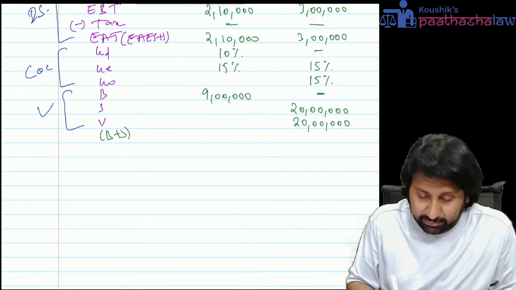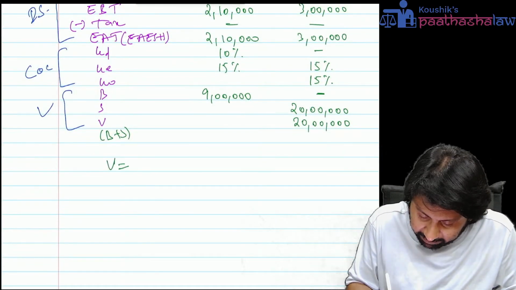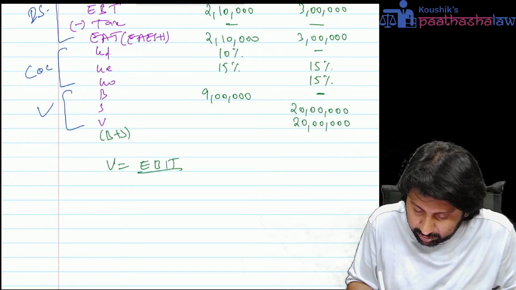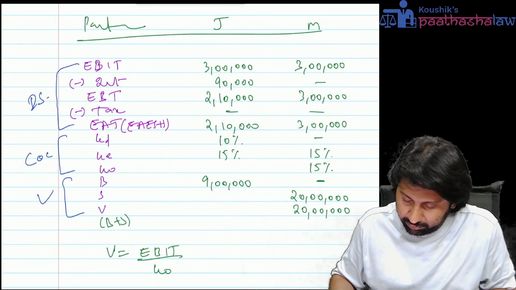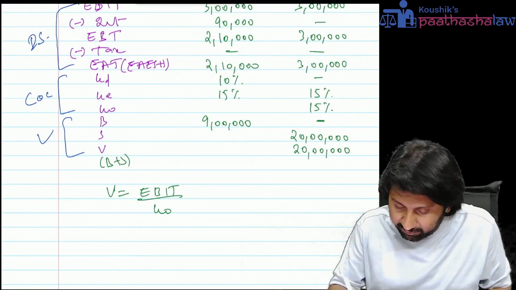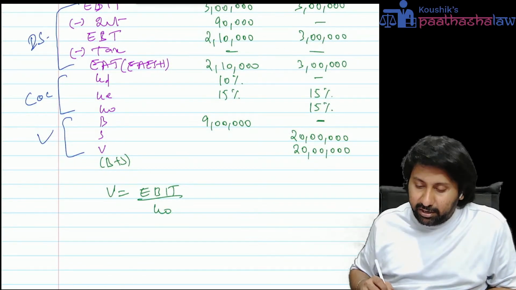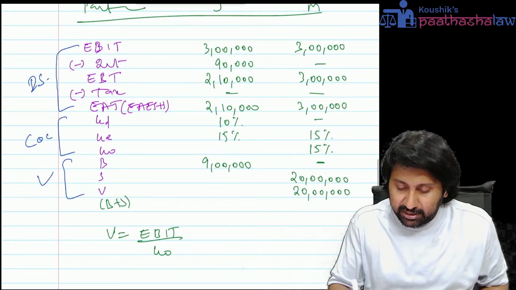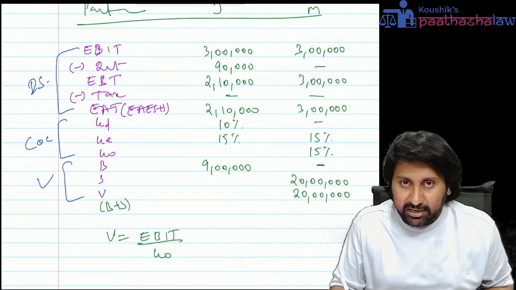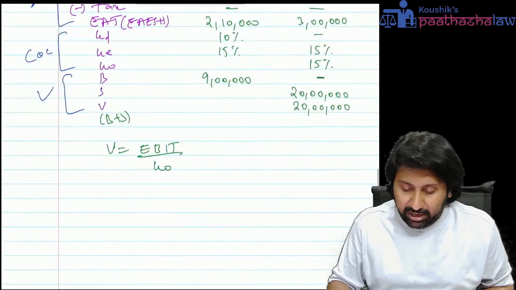We know this: value of company equals EBIT by KO. The value of the company will be EBIT by KO. Here, how much is KO in this particular case? KD is there, KE is there, KO we need to calculate.